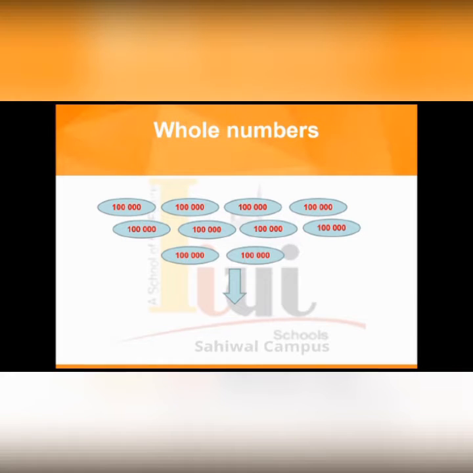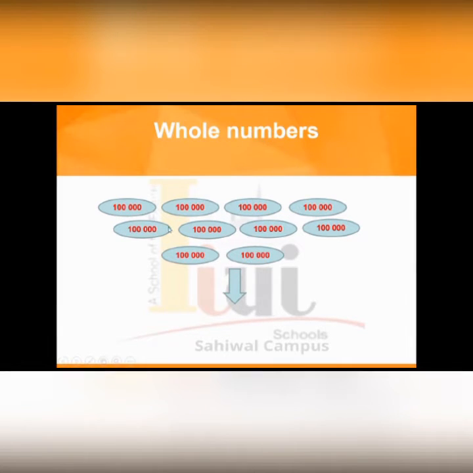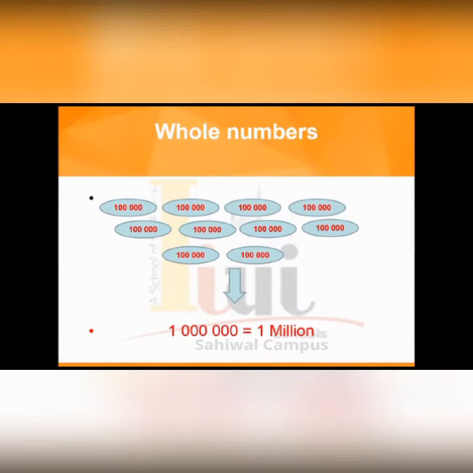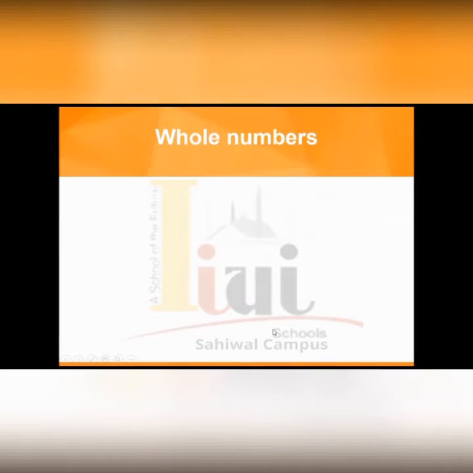So the next example is 100,000. This is 200,000. This is 300,000. This is 400,000, 500,000, 600,000, 700,000, 800,000, 900,000, 10,00,000. And that will be equal to 1 million. It's mean when you add 100,000 10 times, it gives you 1 million.